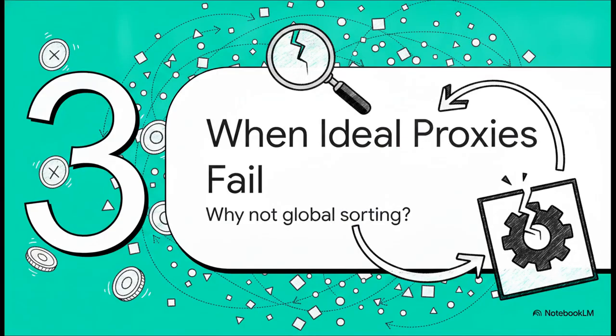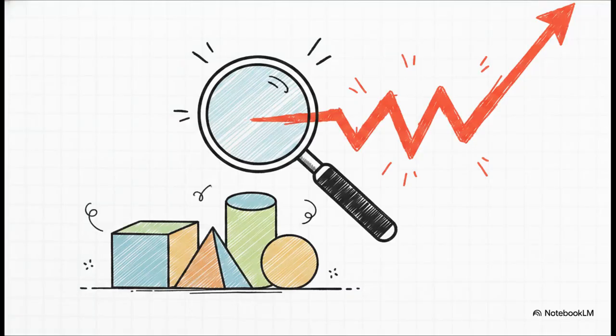Which brings us to section 3, when ideal proxies fail. You might be wondering, why rely on this localized pair-by-pair coin flipping instead of designing an algorithm that looks at the whole data set and uses a simpler proxy metric to sort the whole thing at once? Well, the paper includes this fascinating proxy separation theorem. They proved that even in a tiny toy scenario with just 4 items, completely free of numerical noise because they used exact rational arithmetic, picking the quote-unquote best order based on popular idealized proxy metrics can be totally disastrous. The ratio of their final loss compared to the true optimal loss can actually grow without bound.